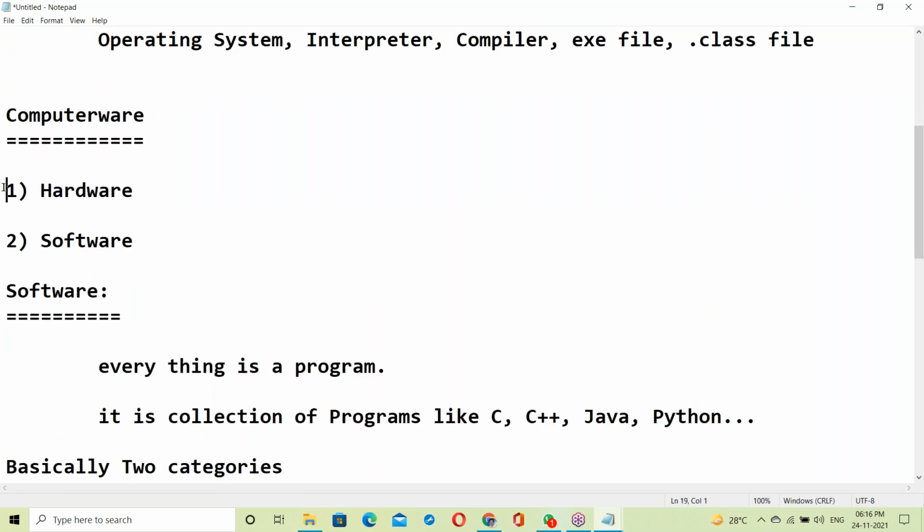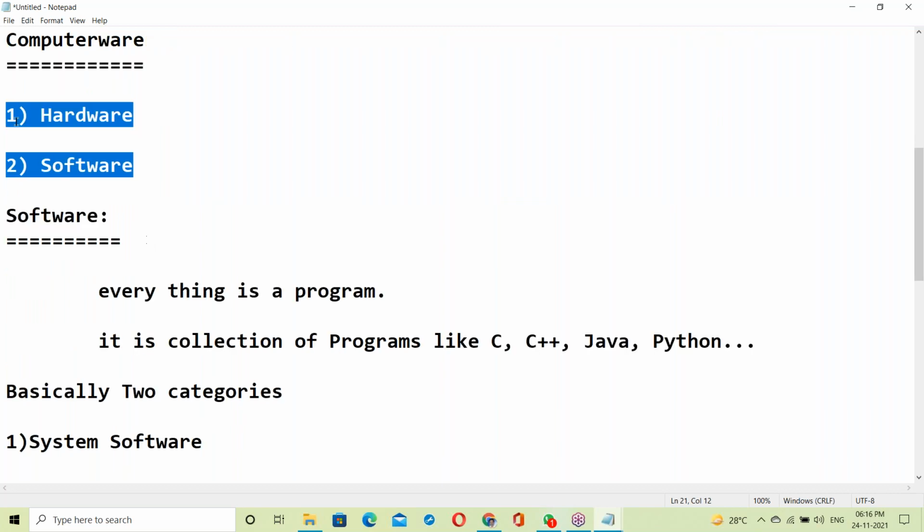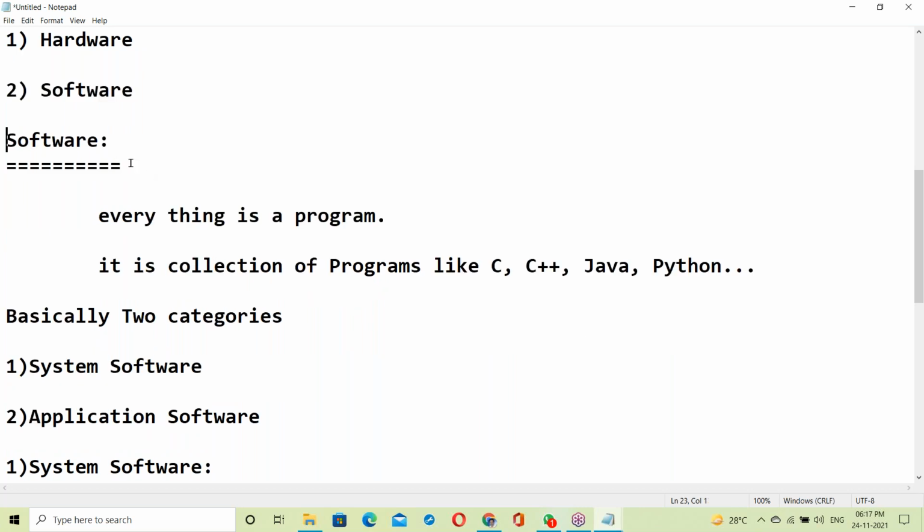A computer has basically two categories: hardware and software. Hardware means the physical components of a computer, like keyboard, monitor, mouse, hard disk, and all the hardware components. But hardware is not our part. Ours is software, so let us start with software.